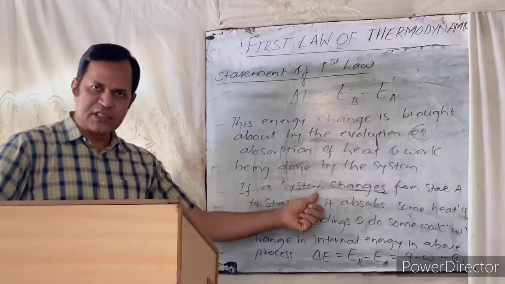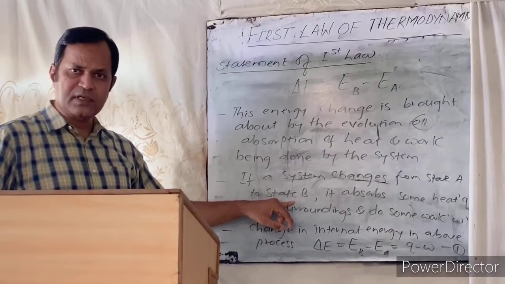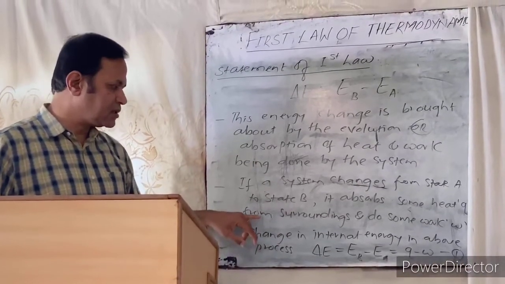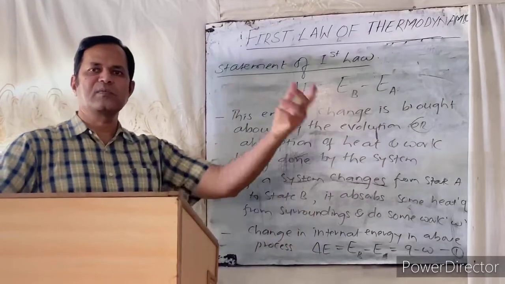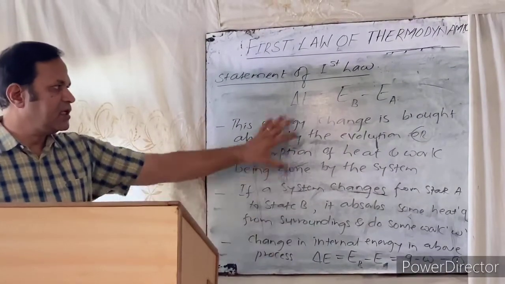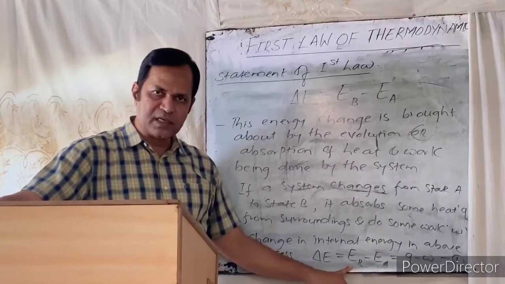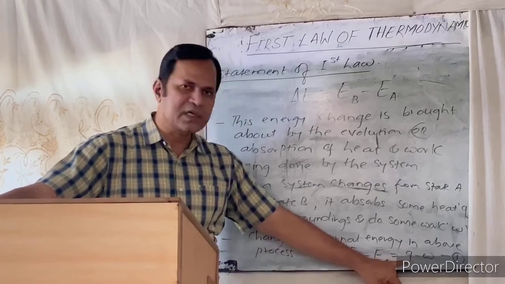If the system changes from state A to state B, it absorbs some amount of heat Q from the surroundings and does some amount of work W. Therefore the change in internal energy, delta E, is equal to EB minus EA, which is equal to Q minus W.